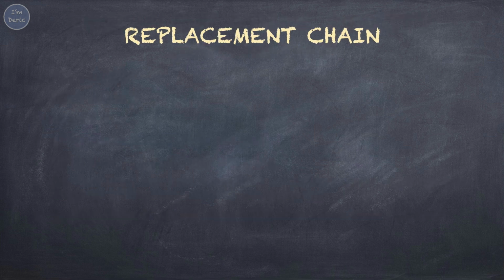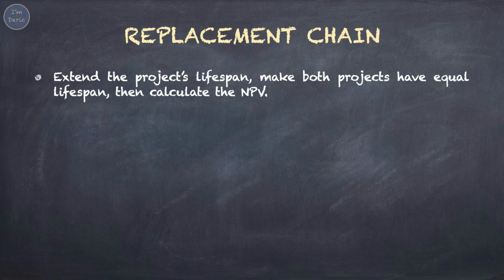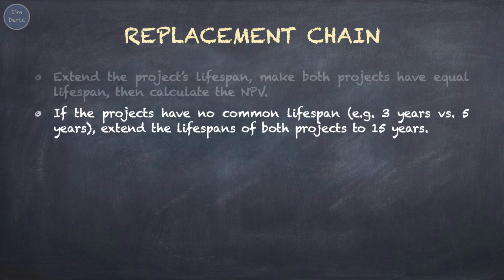The replacement chain method is the second approach used to address the issue of unequal project lifespans. The rationale is quite straightforward: extend the project's lifespan to make both projects have equal lifespans, and then calculate the NPV. If the projects have no common lifespan, for example, 3 years versus 5 years, then extend the lifespans of both projects to 15 years.